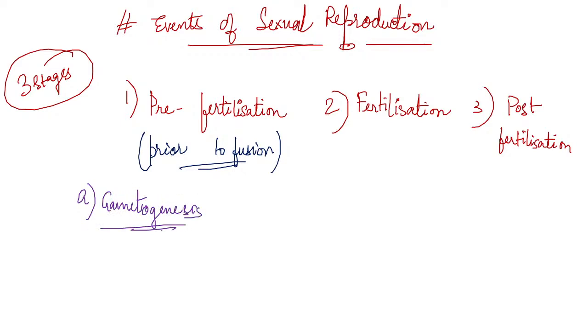The process of formation of the male and the female gamete is known as gametogenesis. And here we find haploid cells. Always remember that gametes are always haploid. Gametes are always n in number, whatever the organism.